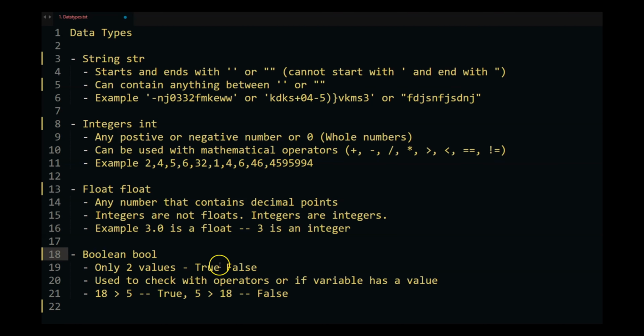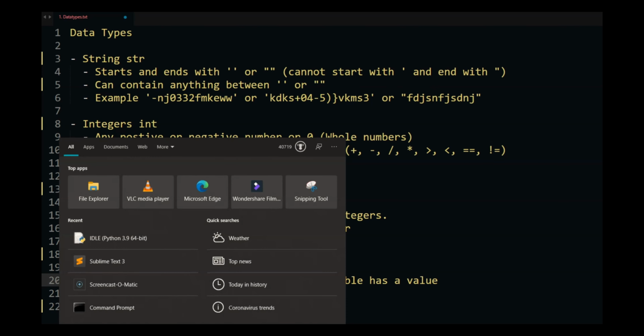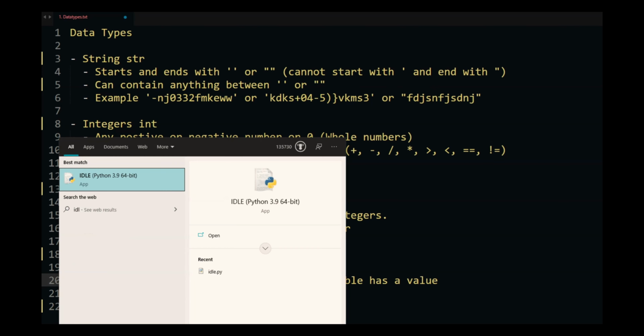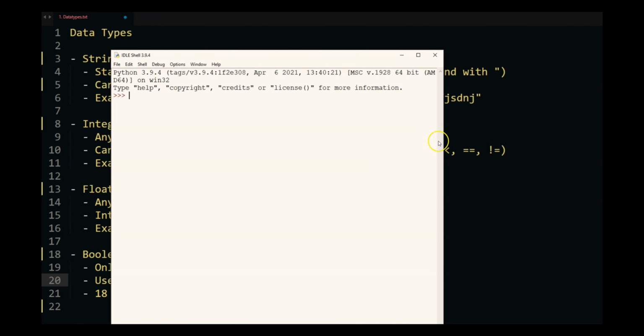Boolean is nothing but true or false, which means it can only have 2 values. It can either be true or it can be false. These are the 2 absolutes. There's no maybe in here. Python is a programming language which works on logic, so it can either be true or it can be false. There's no in between. So let's open IDLE and go over each of these in detail.